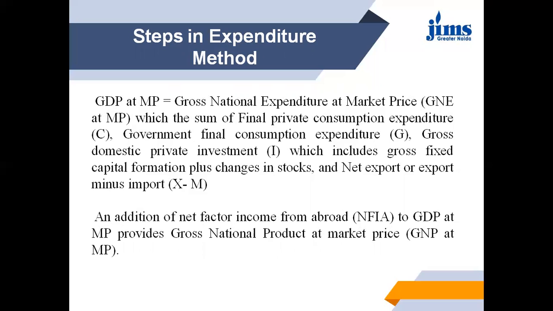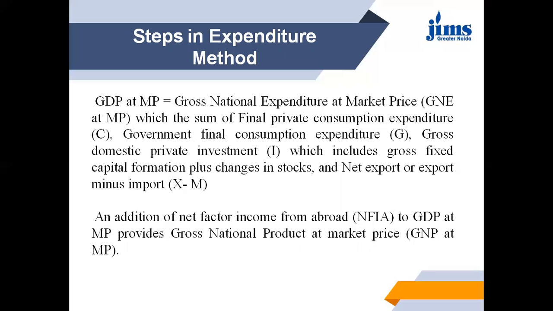So to sum up, in the product method, the first method we're talking about, we take net value added in the primary sector at market price, plus net value added in the secondary sector, net value added in the tertiary sector, and then add NFIA and deduct net indirect taxes.